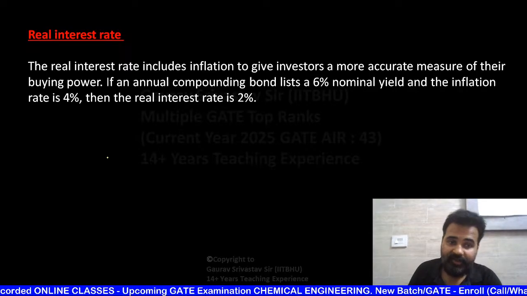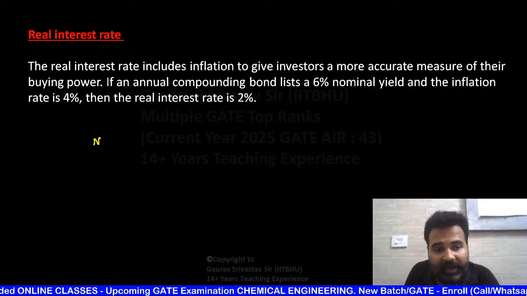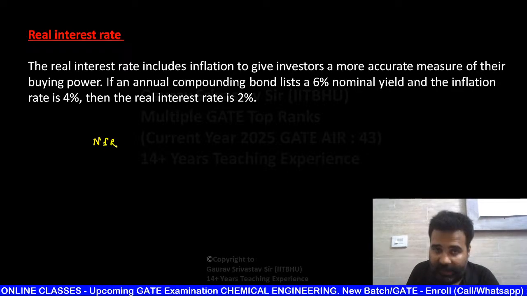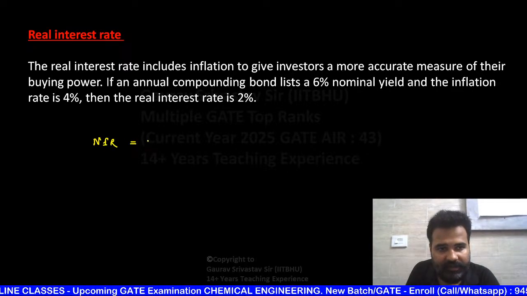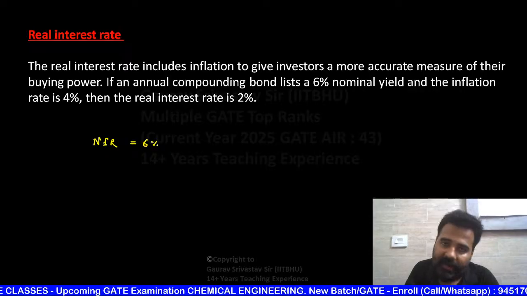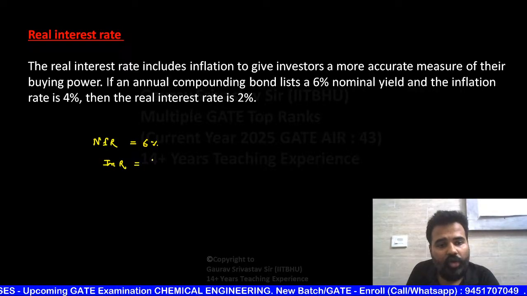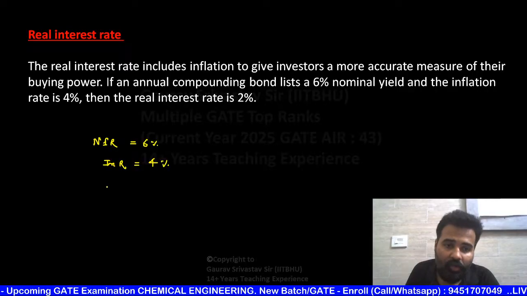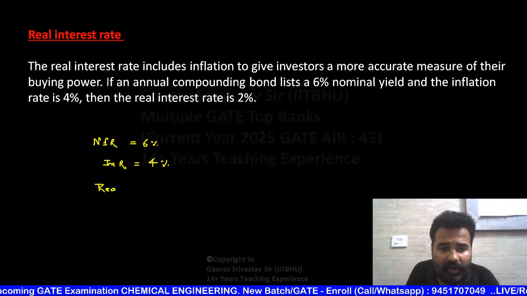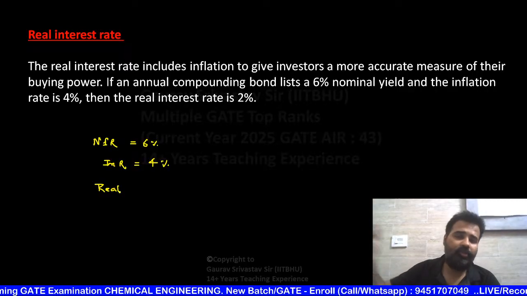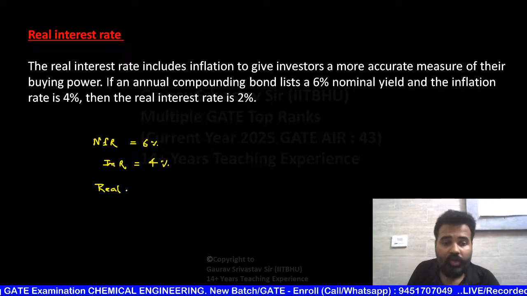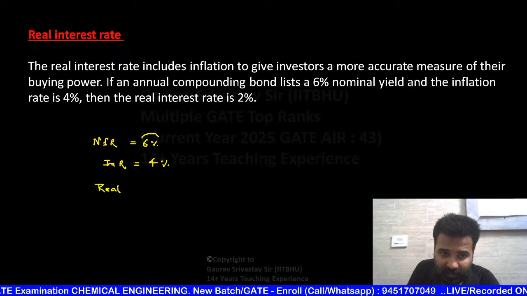See, what is real interest rate? Suppose the nominal interest rate of any year is something like 6%, and in that year inflation rate is 4%. Then the bank or the person from whom you borrow is not going to ask for 6%.